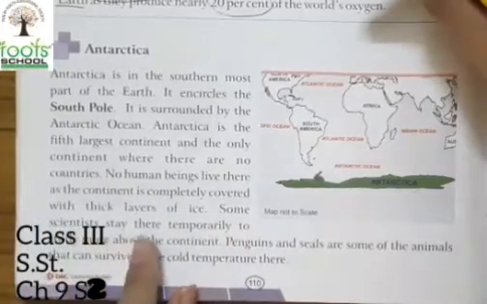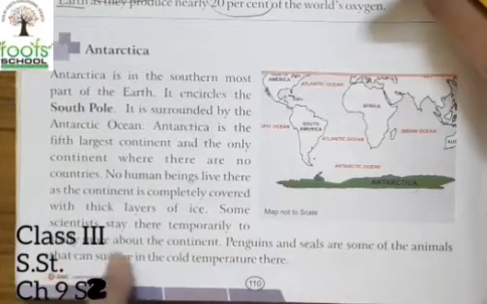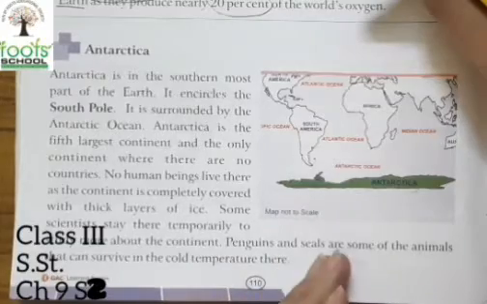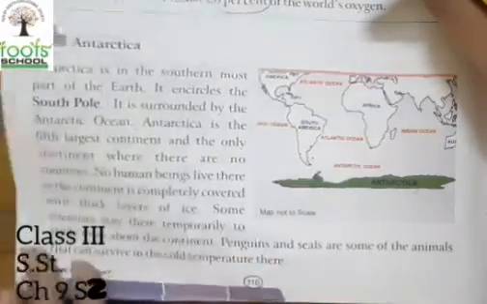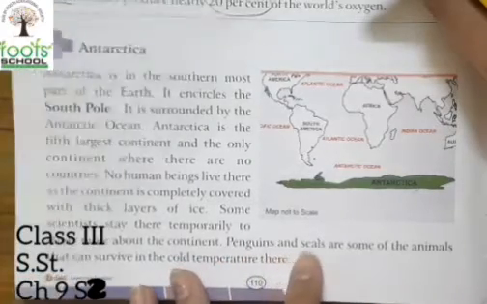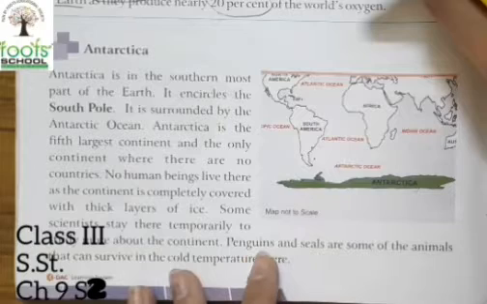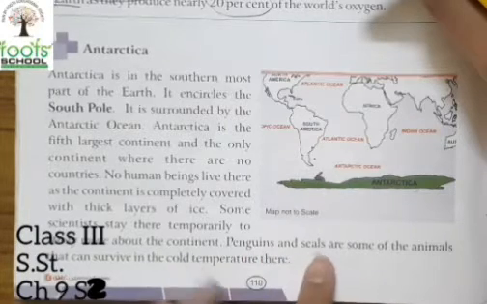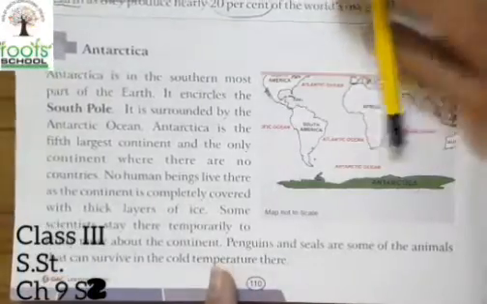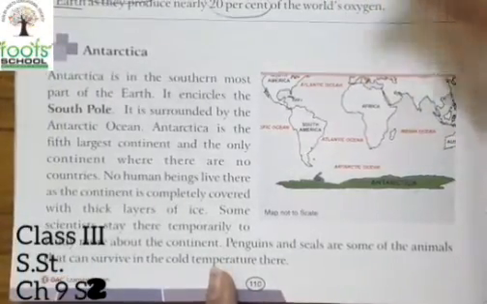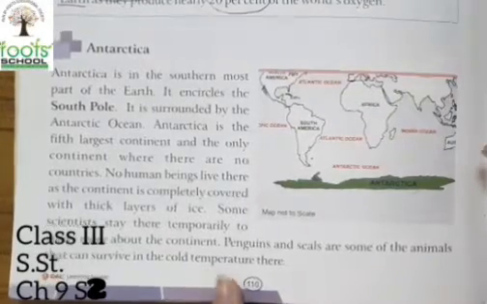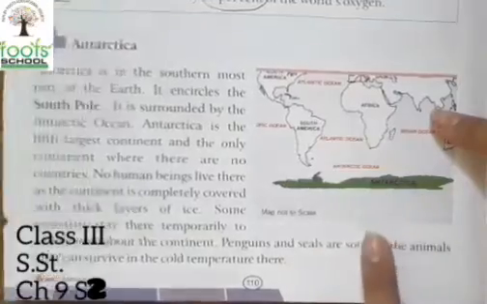Some scientists stay there temporarily to study more about the continent. So scientists who study the continent go and live there just to study the various features of the continent and what all things are present over there. Penguins and seals, which are sea animals, are some of the animals that can survive in the cold temperature there. So penguins as well as seals mostly live in very cold climate and very cold water places. So penguins and seals are mostly found in Antarctica.